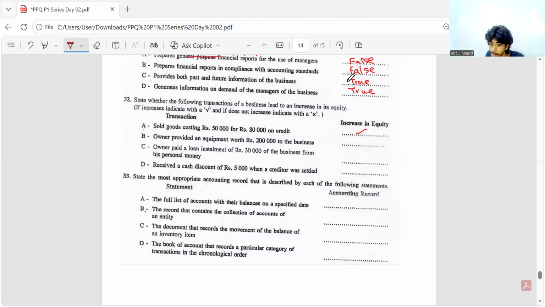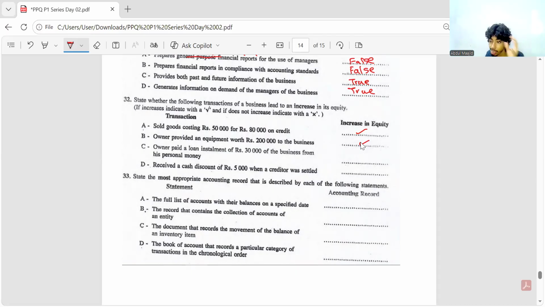B. Owner provided an equipment worth 200,000 to the business. Additional capital. That will also increase equity. C. Owner paid a loan installment of 30,000 of the business from his personal money. Owner paying the loan installment of the business is an additional capital and he's paying a loan out of it. So equity plus 30 and liability minus 30. If they give the interest amount, you have to adjust for that also under equity.